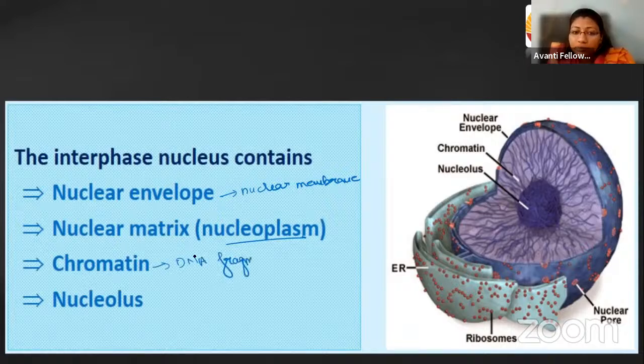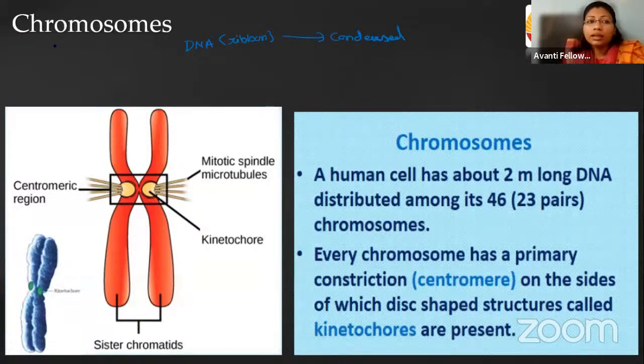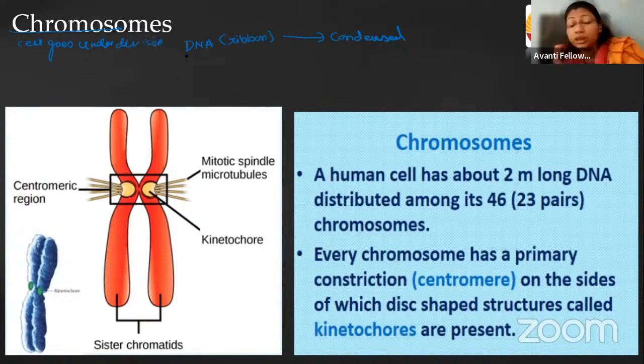That is the DNA fragment, or we can say the thread, and the nucleus. As you can see, there is a dense smaller body present in the nucleoplasm. Now we are having chromosomes. As the cell keeps on dividing, when the cell enters the division phase, this DNA, which is present in a ribbon-like structure, starts getting condensed. They start getting condensed when the cell goes under division. So during division, these DNA ribbons get condensed and form the chromosomes, right?